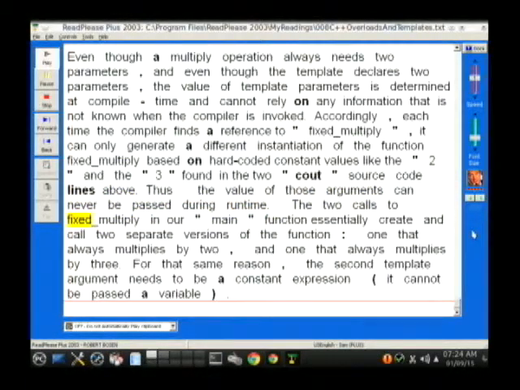The two calls to fixed_multiply in our "main" function essentially create and call two separate versions of the function: one that always multiplies by 2, and one that always multiplies by 3. For that same reason, the second template argument needs to be a constant expression. It cannot be passed a variable.